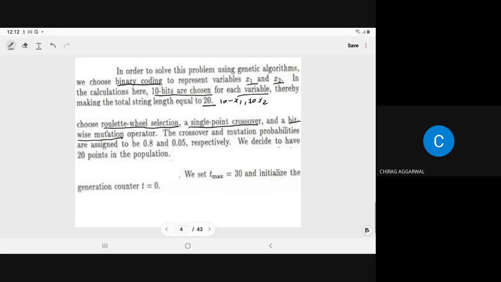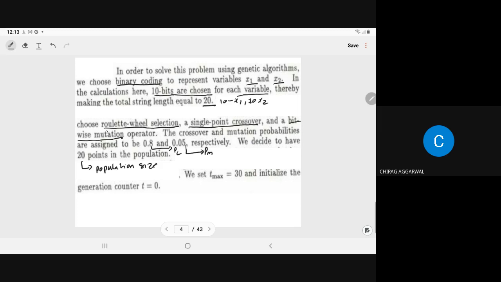For the crossover and the mutation, the probabilities are given to you: crossover probability is 0.8 and mutation probability is 0.05. We denote the crossover probability by PC and the mutation probability by PM. At the end it will be clear what is the meaning of the crossover and mutation probability. We decide to have 20 points in the population. This 20 is given to you as the population size, how much population we are considering to compute the optimum solution.